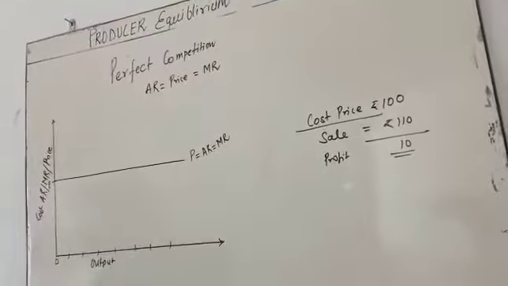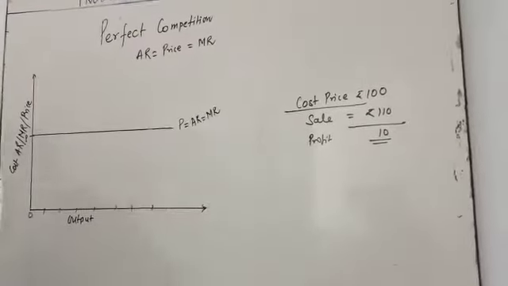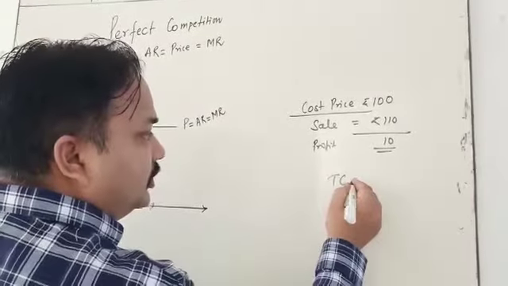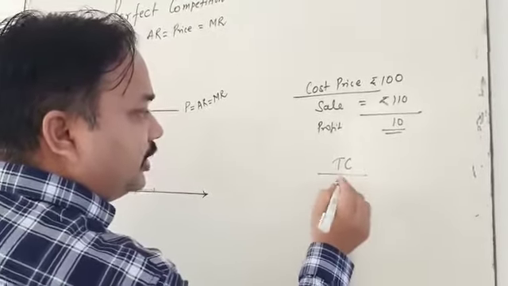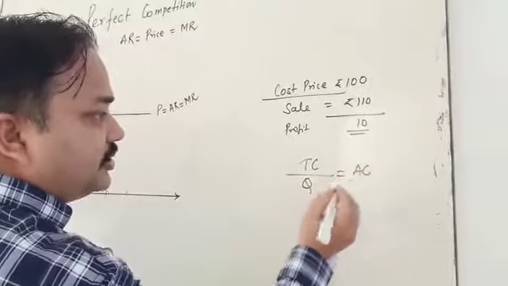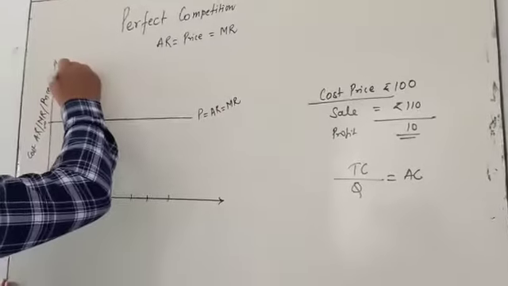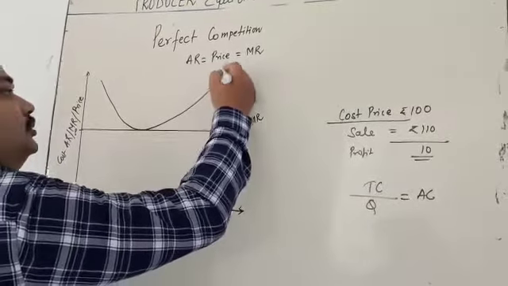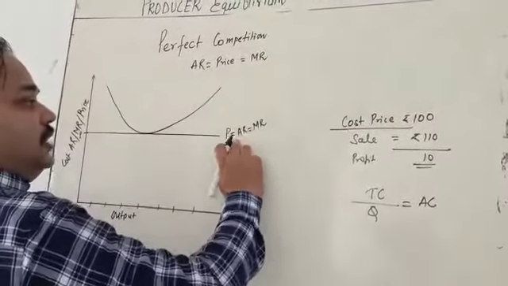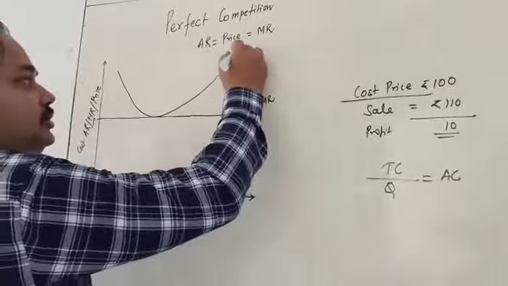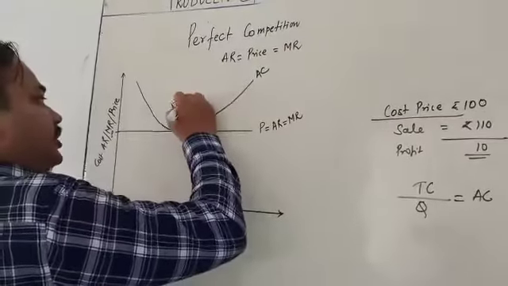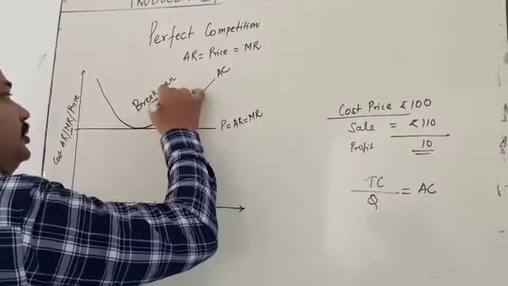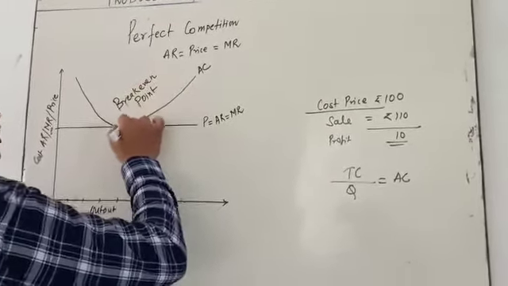Break even point is when average cost, you remember, total cost divided by whatever the quantity produced, that is called average cost. So when average cost is just equal to the price, AR, MR, that is called break even point. Okay, that is called break even point.